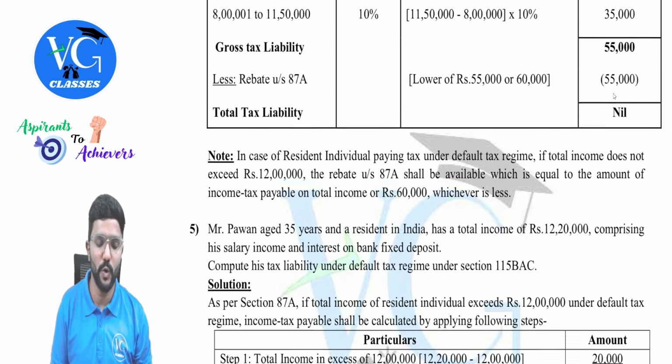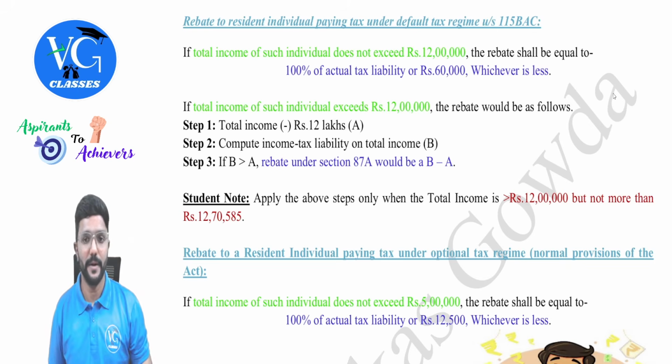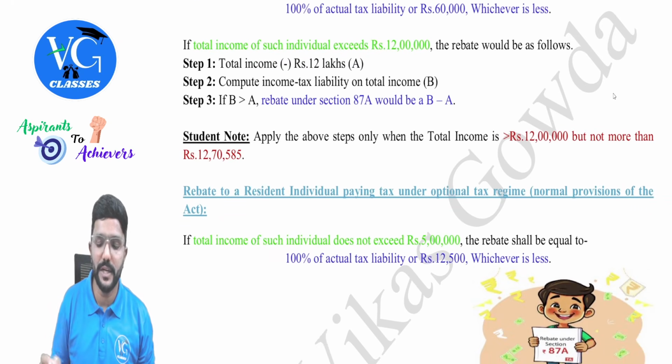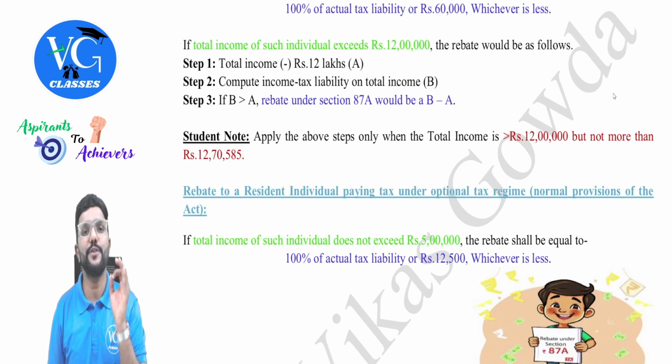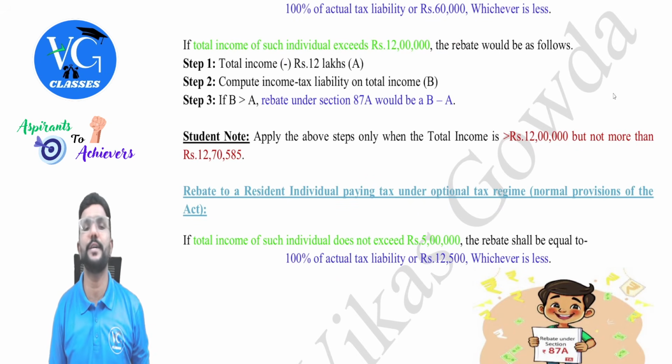And I have given a note also. Whenever any rebate is available, guys, please give a note for it in your answer, because the evaluator will expect it. Even I expect you to write it. Sir, what if the total income is more than 12 lakh? Guys, if the total income of a resident individual following the default regime is marginally more than 12 lakh, still they are eligible for rebate.